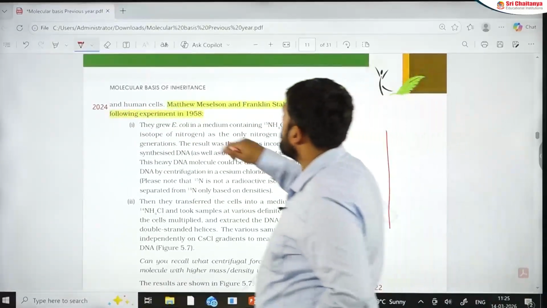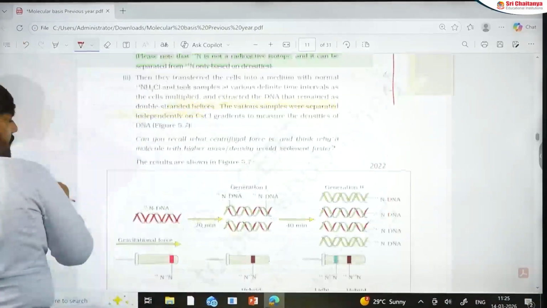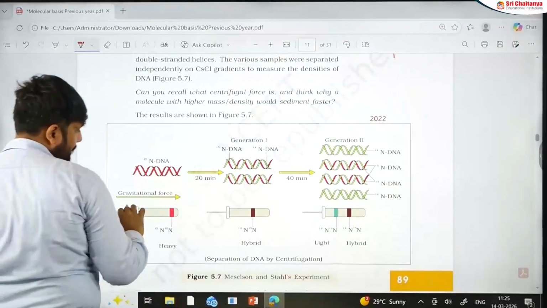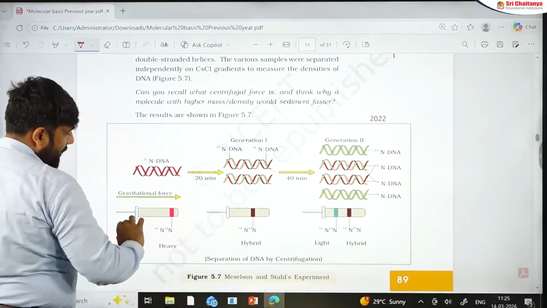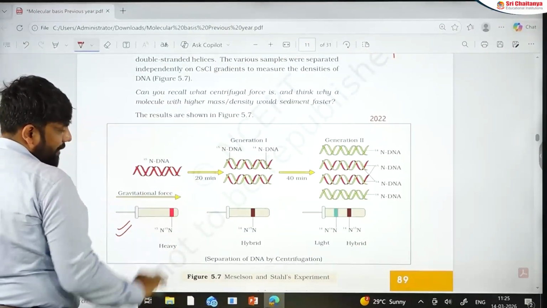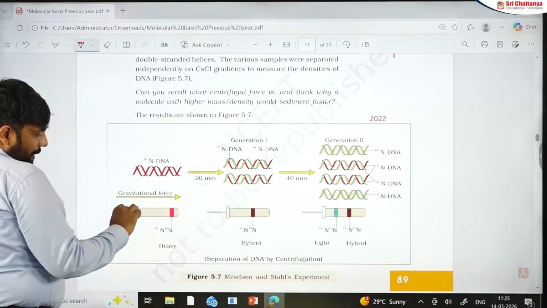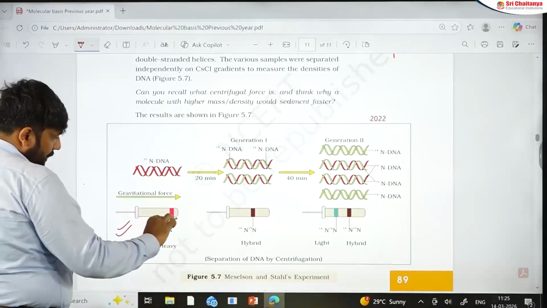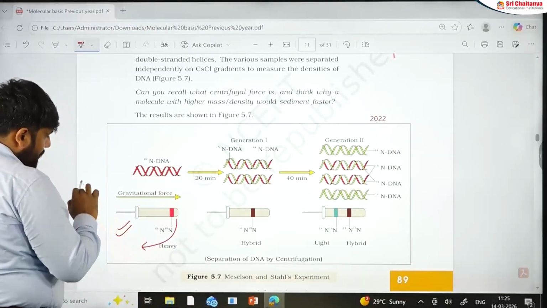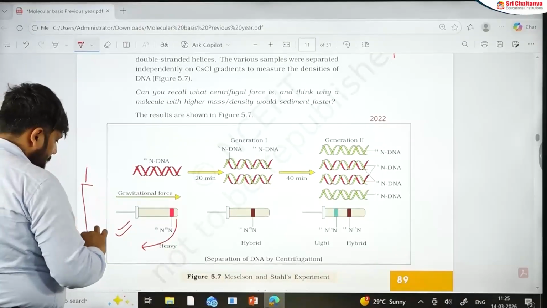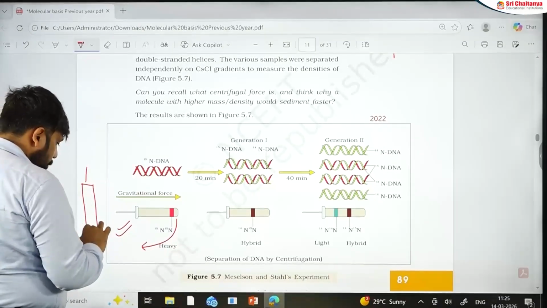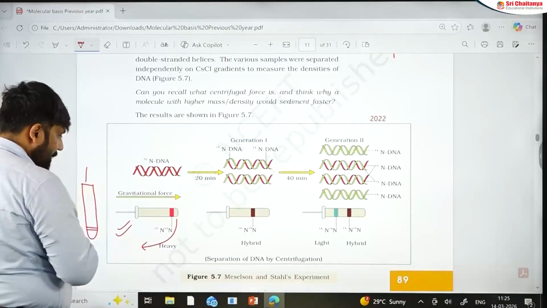Now, a small thing that I wanted to point out. When students see this tube, this is a cesium chloride gradient that they are seeing, and gravitational force is acting there. Remember that. If I want to give a question, I can make this tube like this also, meaning I can make a straight tube also. So if you see this tube, remember that the lower portion has more gravity, and the upper portion has less gravity.